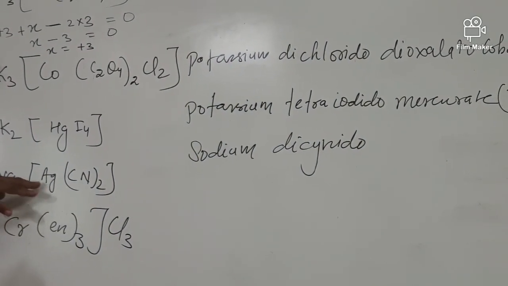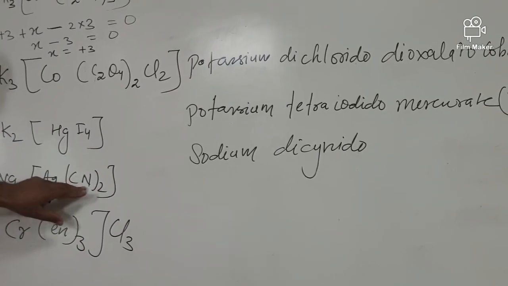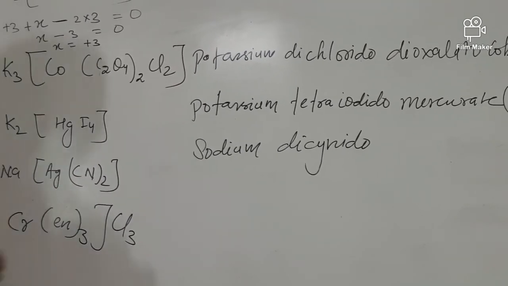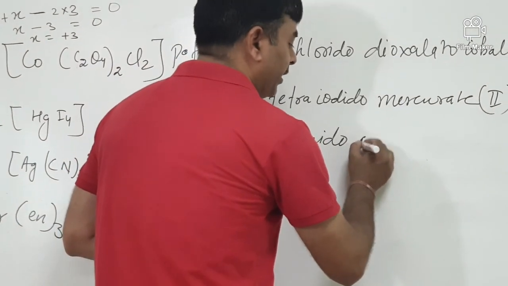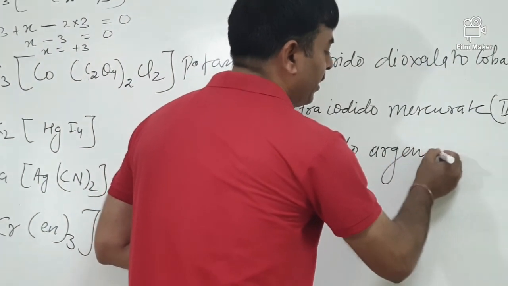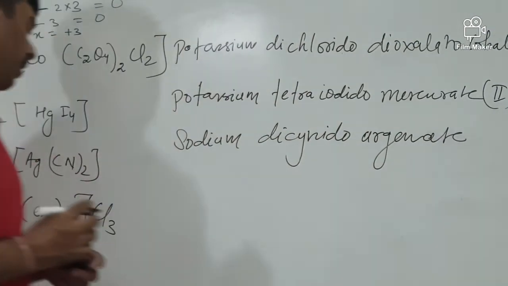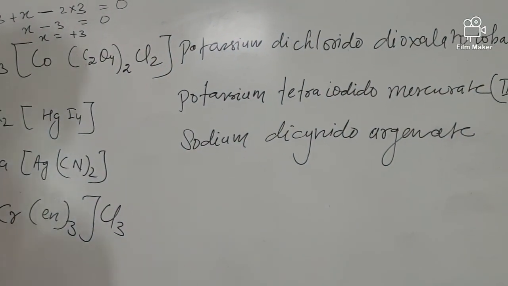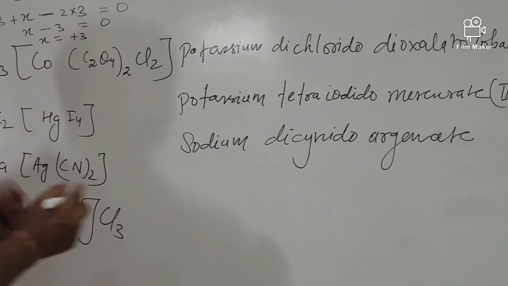Argentum is the Latin name of silver and it is an anionic ligand, so we should use 'ate' in the Latin name. Argentate. Then this is the time to write the oxidation state: 2 minus, 1 plus, 1 plus. First.